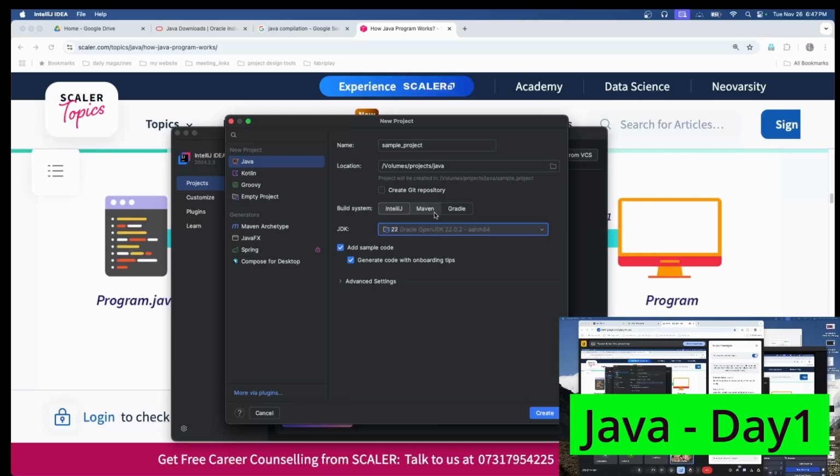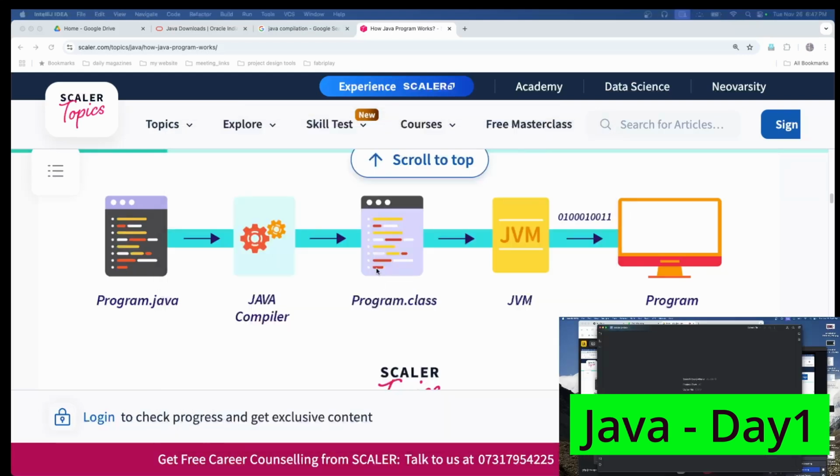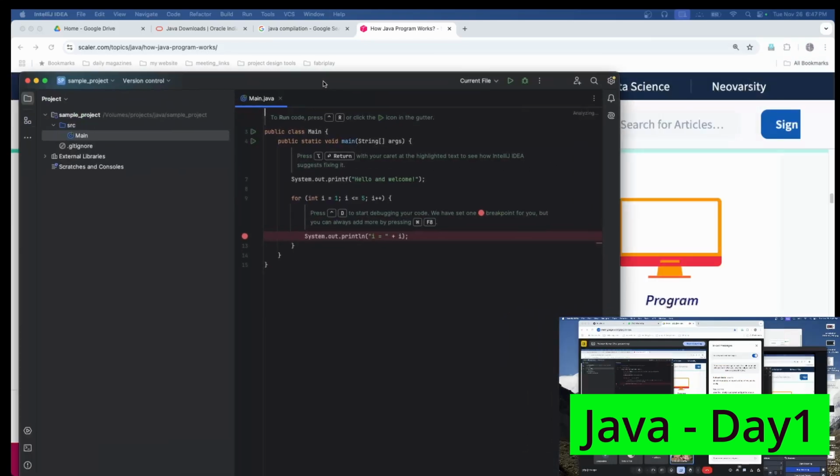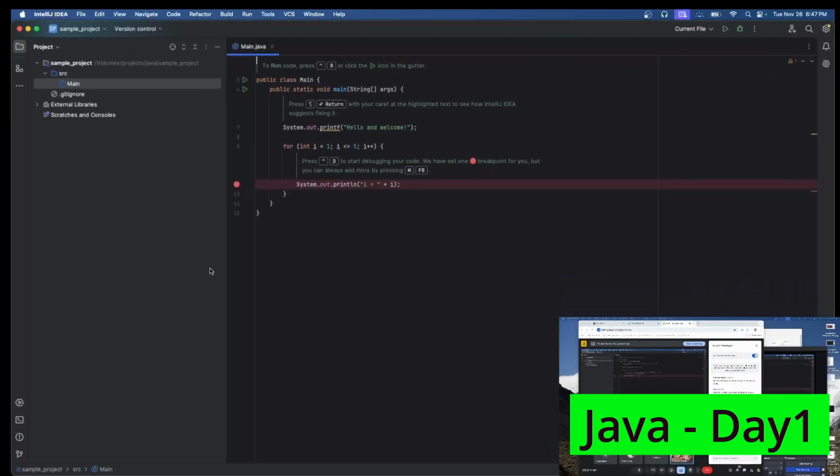So you need to give three things here: your project name, your location if you want to change it, and the JDK if you want to change it. Once you've done all these things, if you don't need to change anything, just click on Create, and immediately your project will be created. Only simple steps to create a project.